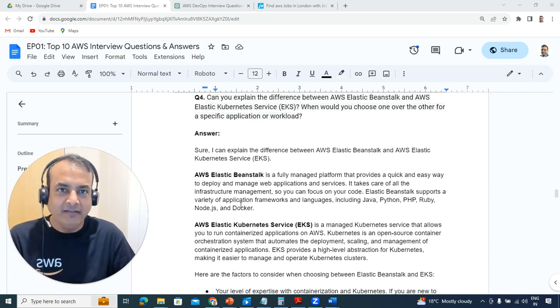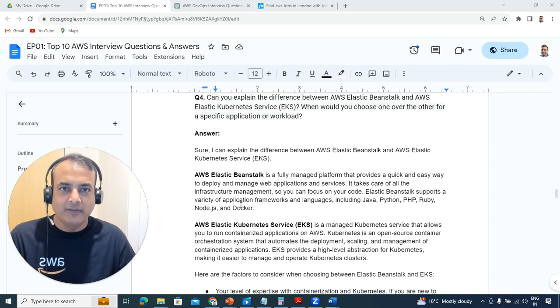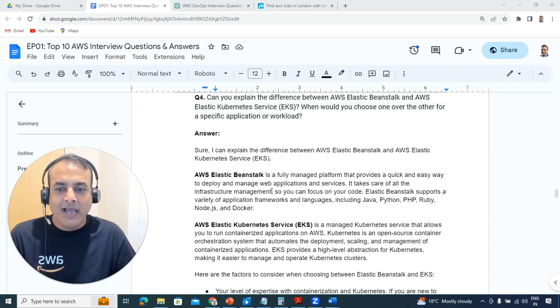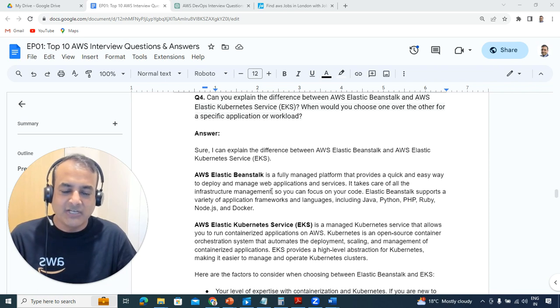the difference between Beanstalk and Kubernetes EKS. And then I want you to go back to the respective modules, so you can understand and learn these better. So Beanstalk is a platform that AWS provides on which you can deploy an application. And behind the scenes, you can use different application frameworks like Java, Python, PHP, Ruby, Node.js, Docker, whatever you have, you can build applications using Elastic Beanstalk.